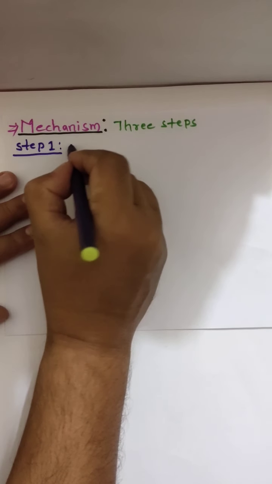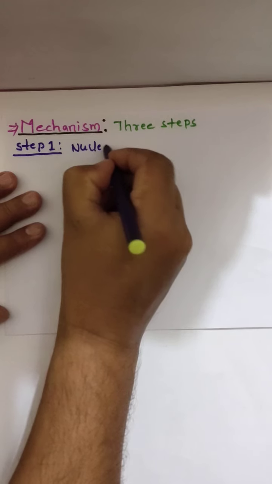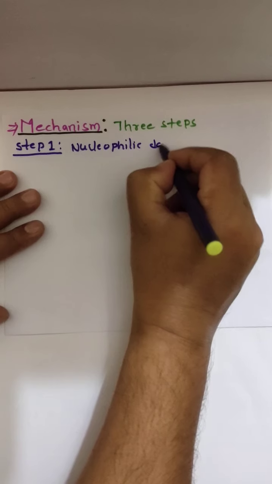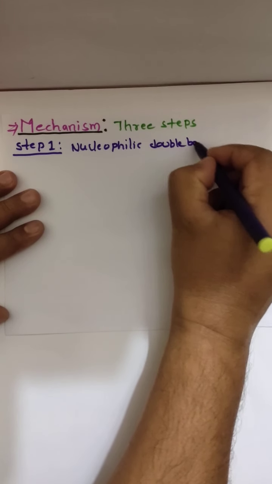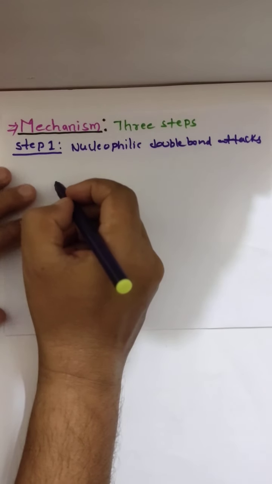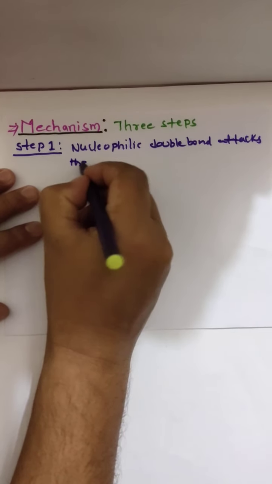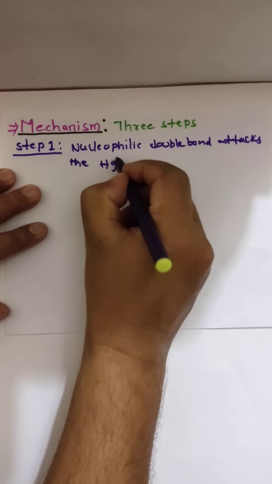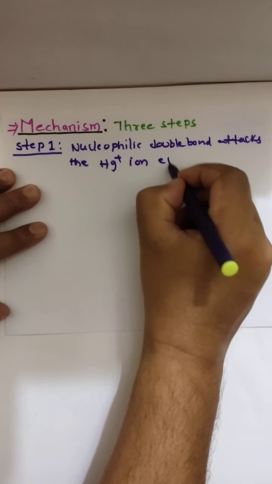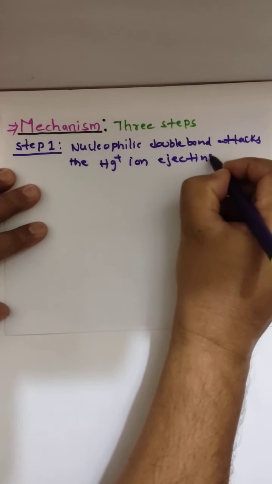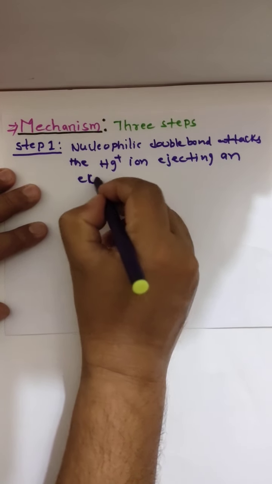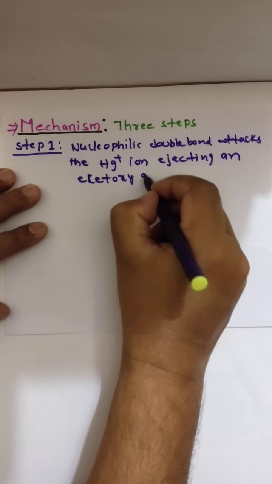Nucleophilic double bond attack, where the mercury plus ion is ejecting an acetoxy group.